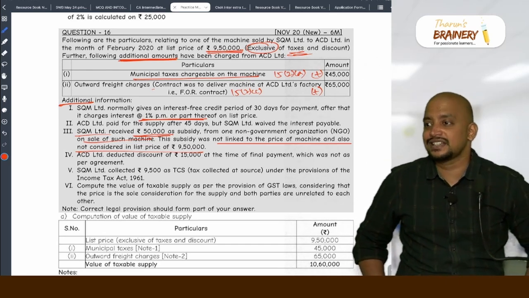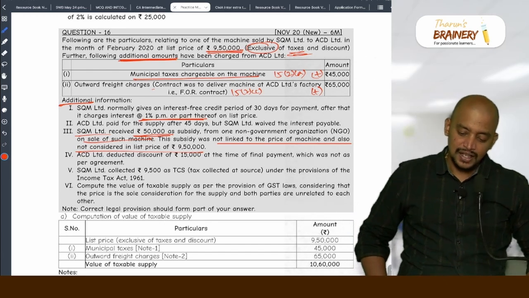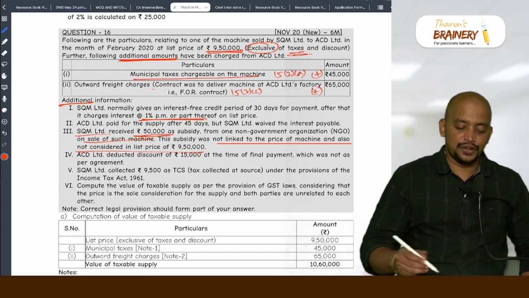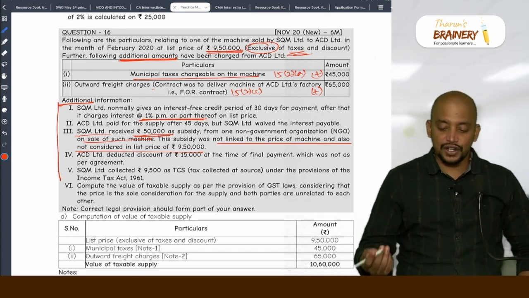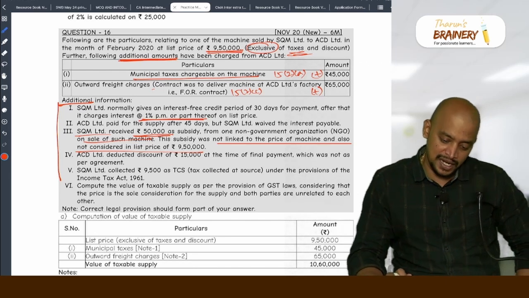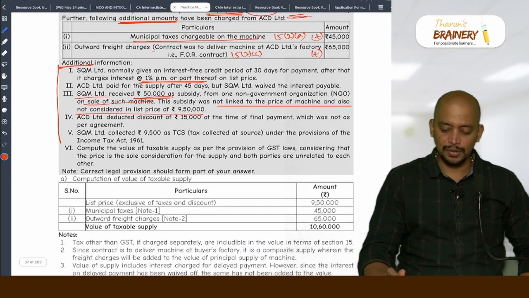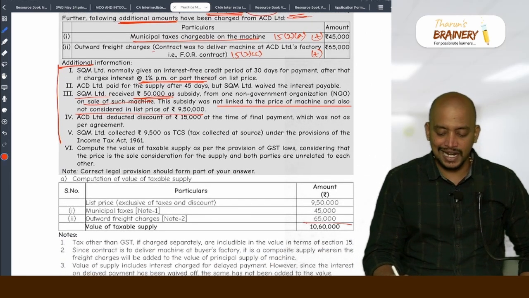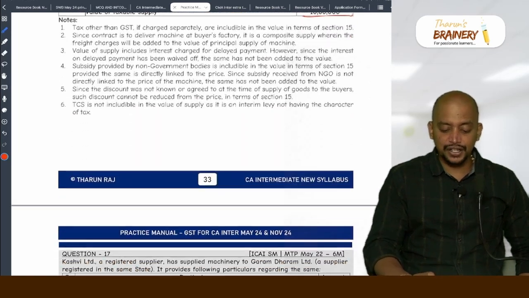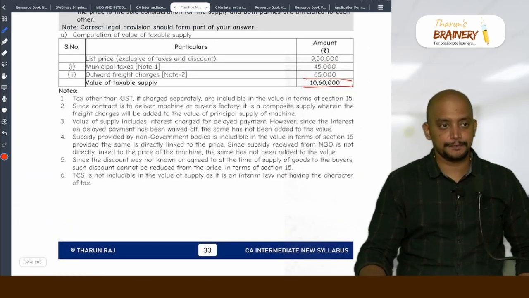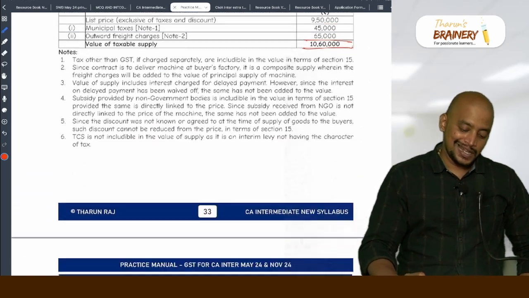We have a CBIC circular. So, therefore, all these points we need to ignore, correct? It will not come into the value. So, the answer will be 9,50,000 plus 45 plus 65, 10,60,000. But we need to write the notes for all these points. Okay. Next.